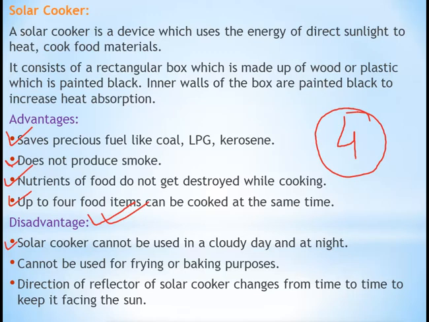Because on a cloudy day the solar cooker will never work, and at night also we cannot cook the food in the solar cooker, so it cannot be used on a cloudy day or at night. It cannot be used for frying or baking purposes.